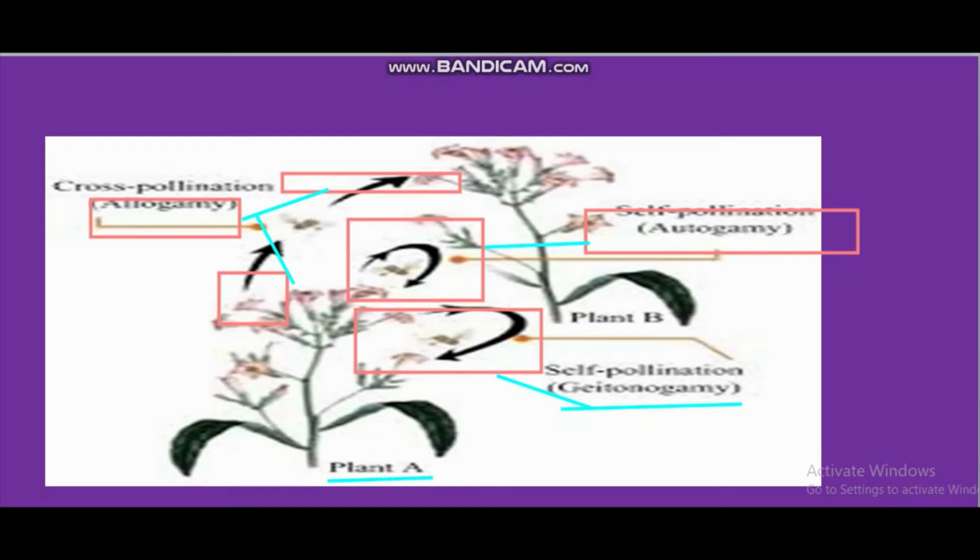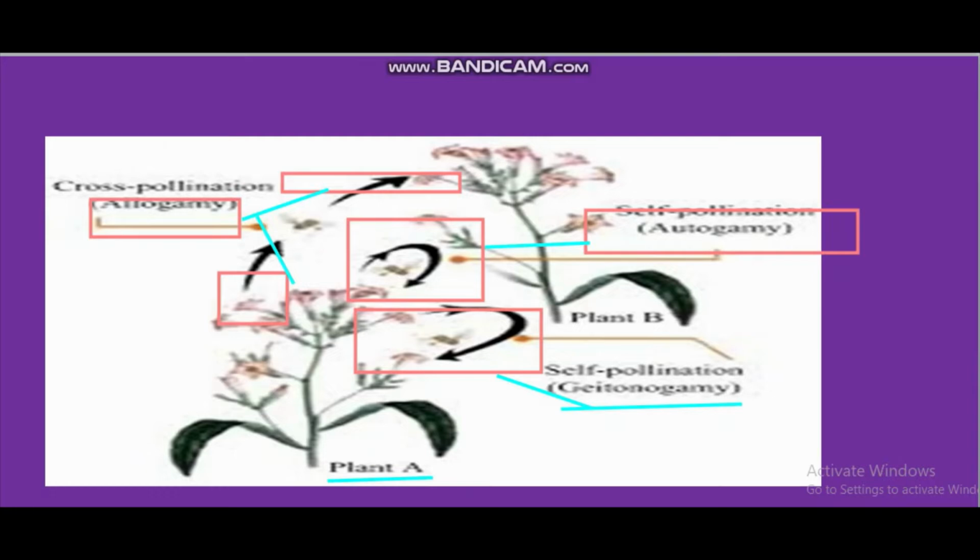I'd like to tell you one thing regarding geitonogamy because it is new. As we can see, geitonogamy involves two different flowers. So ecologically it is cross-pollination. From outside, definitely two different flowers means it is cross-pollination. But genetically, it is the same because both flowers are from the same plant.